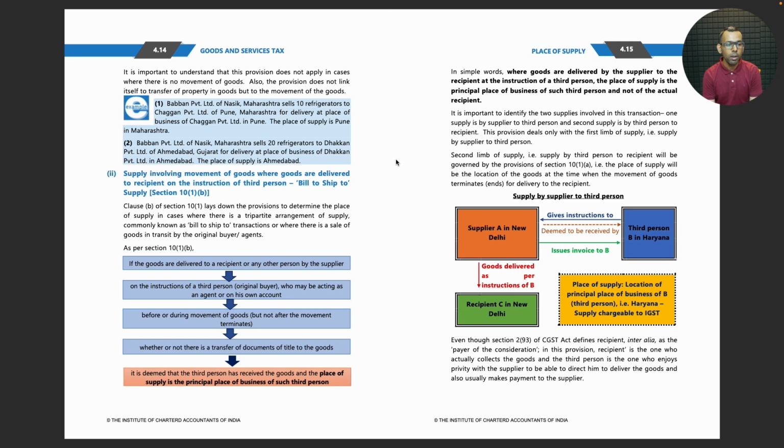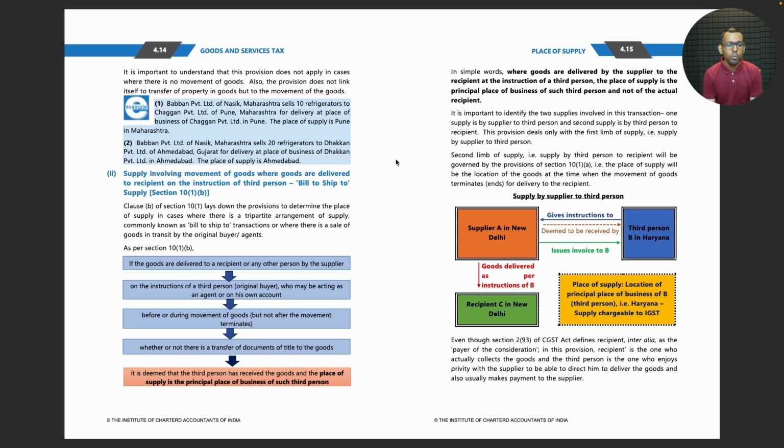Babban Private Limited of Nashik, Maharashtra sells 10 refrigerators to Chaggan Private Limited of Pune, Maharashtra for delivery at the place of business of Chaggan Private Limited. The place of supply is Pune in Maharashtra.